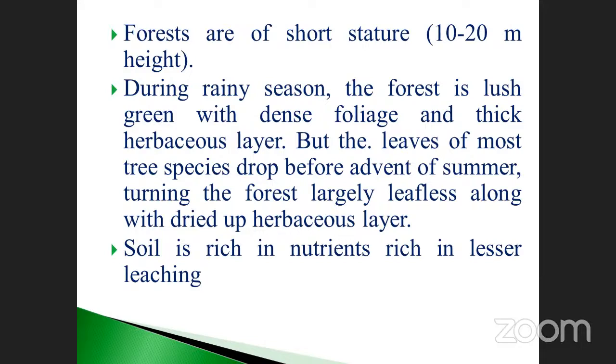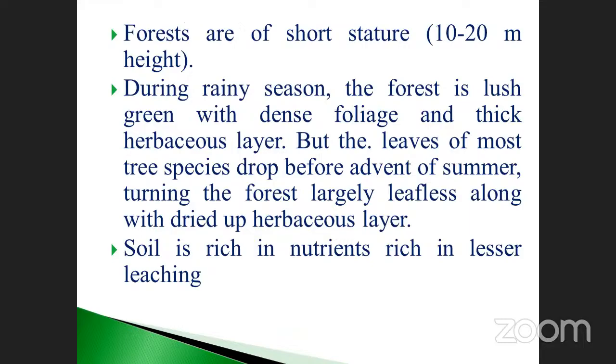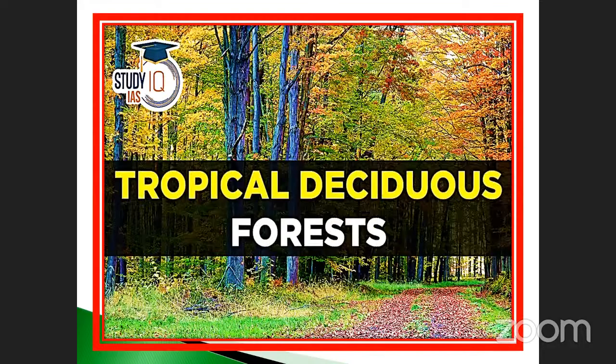Soil is rich in nutrients because all the leaflets or litter fall onto the soil surface. Leaching is lesser. So the minerals will not erode from the soil. Such type of soil is called what is that? A tropical deciduous forest. Okay, my dears, don't forget, this is the second one. See the tropical deciduous forest. Here the plant is also, see that there are so many litters. So the soil is also rich in nutrients, but leaching is very less compared to the previous one.